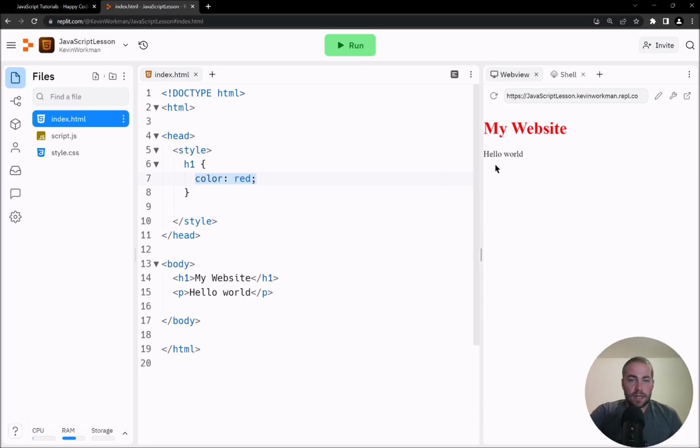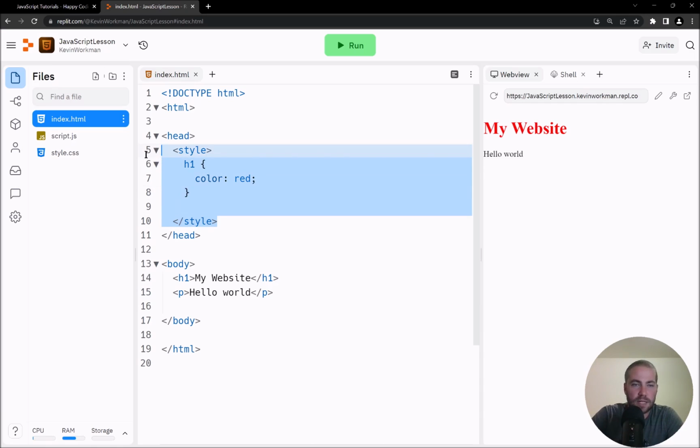now my heading is red, and you can get into different kinds of selectors and different kinds of styling properties. But the important thing to note here is it's just a different syntax with different rules around how you write it and what it does. So CSS is the styles for the content, which is HTML. Okay, so that's just a review of what we've done over the last few weeks. And now I want to introduce a new language. So we've learned HTML and we've learned CSS, and now here's a new language.